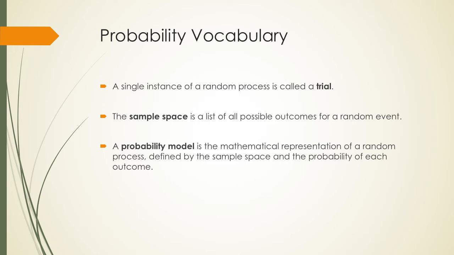To finish this video, I'll define a few key probability vocabulary terms and then apply them to some examples. A trial is a single instance of a random process. The sample space is a list of all possible outcomes for a random event. And finally, a probability model is the mathematical representation of a random process, defined by the sample space and the probability of each outcome.